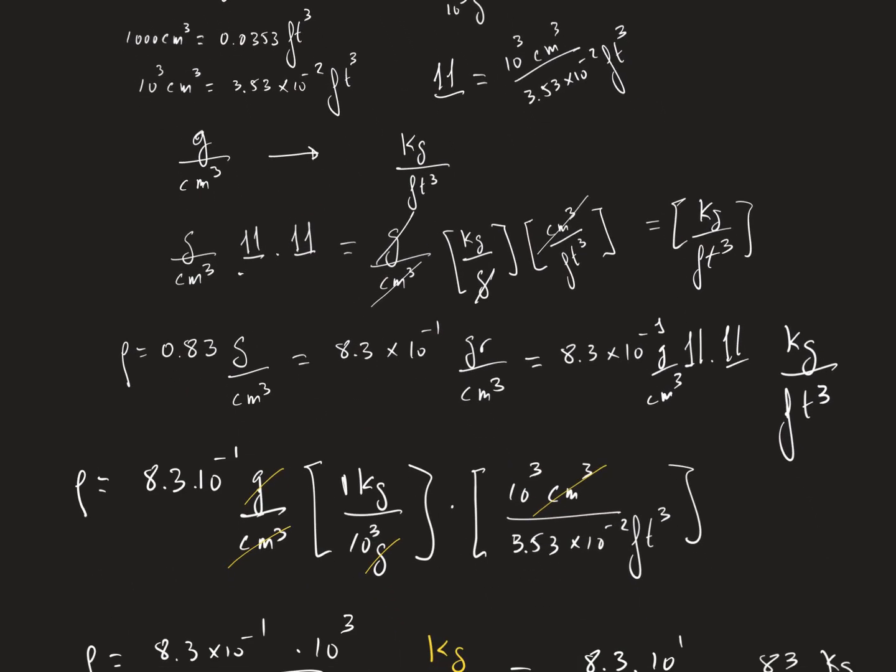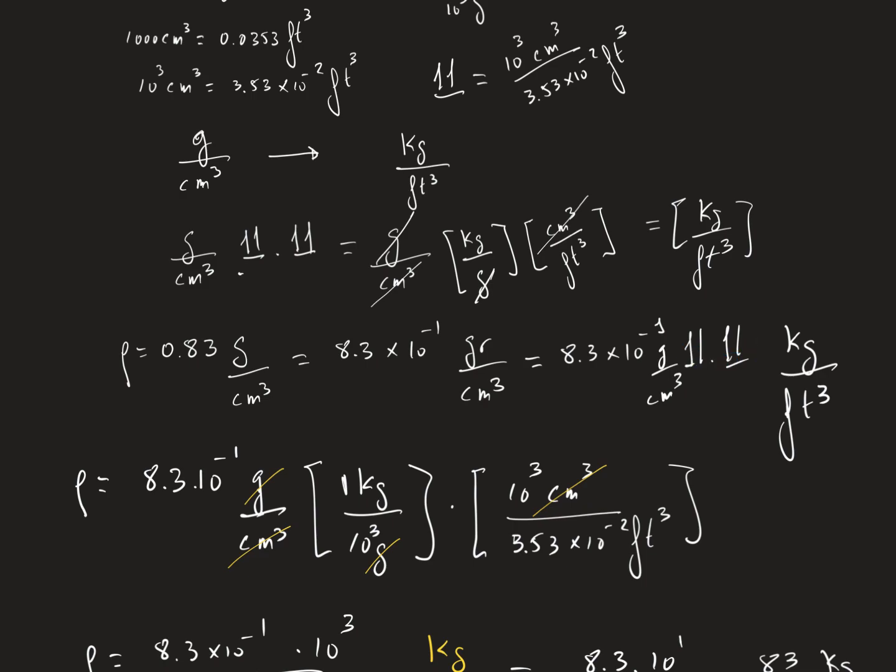You start with 0.83 grams per centimeter cube. Now I write 0.83 as 8.3 times 10 to the minus 1. If you move the point 1 unit, it would be 8.3, and you produce 10 to the minus 1. This is the same as dividing by 10. 8.3 divided by 10 is 0.83. This is scientific notation. So it would be grams per centimeter cube. So I will place 8.3 by 10 raised to the power minus 1.